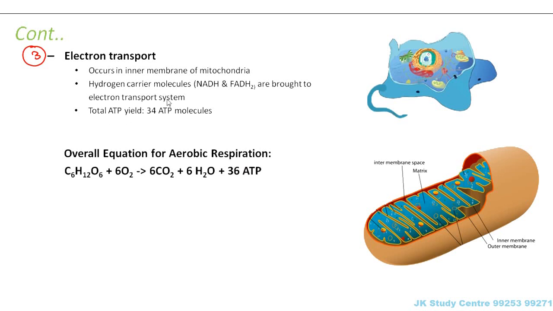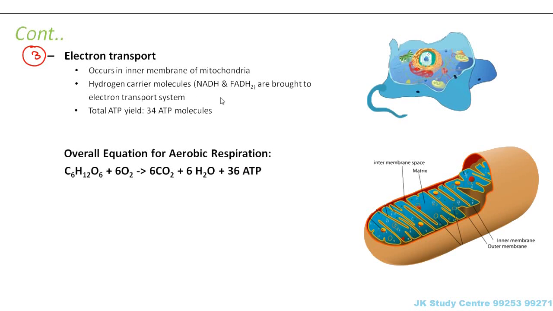Now these molecules are brought to the electron transport system, carrying electrons. This will happen inside mitochondria, in fact on the inner membrane of mitochondria. The hydrogen molecules which were at higher energy levels are brought down to lower energy levels. And in this process, eventually a very large amount of energy is released.